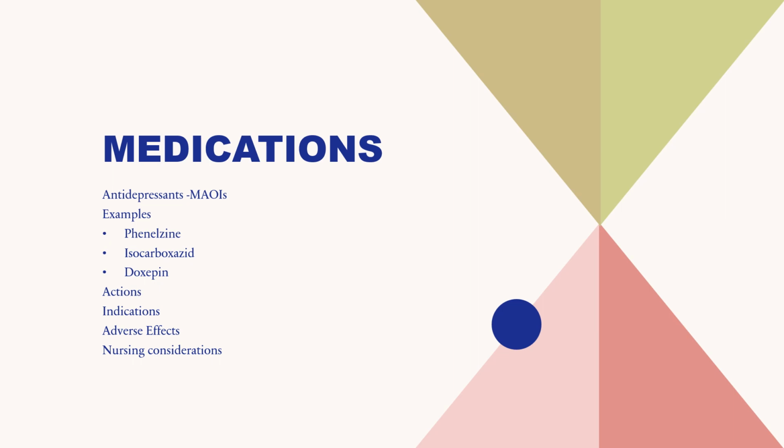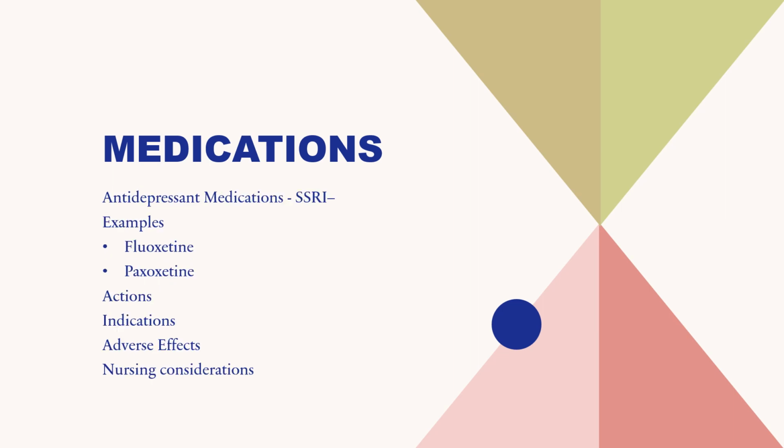if the MAOIs are taken with foods that contain tyramine, you need to look at some of those food examples. Also, I talked about this morning that it causes some weight gain. I'm sorry, on the presentation, rather, how they cause weight gain. They also can cause some orthostatic hypotension. And what are some nursing considerations that you would take with these drugs? You need to look at that.